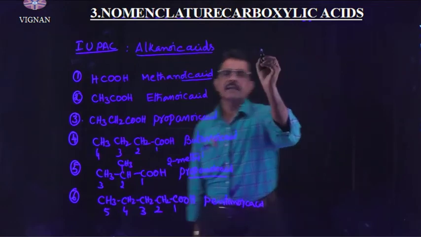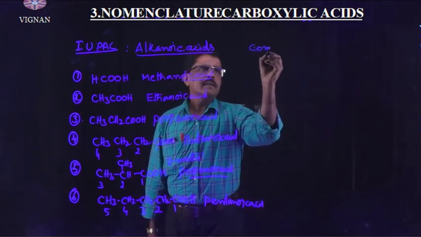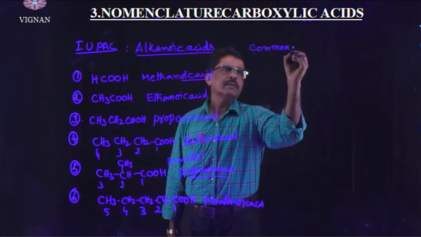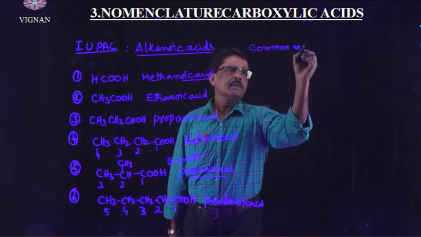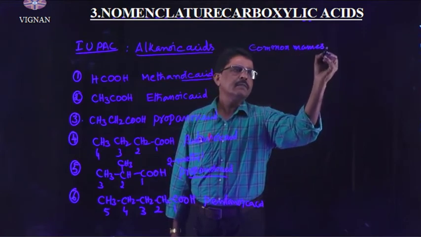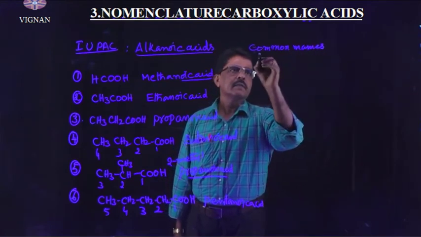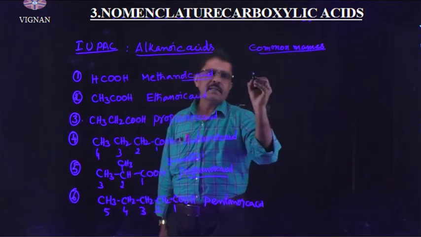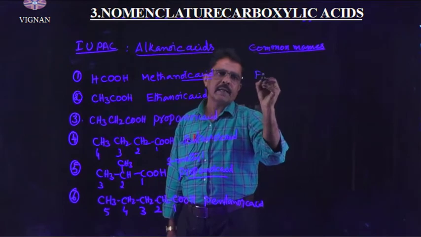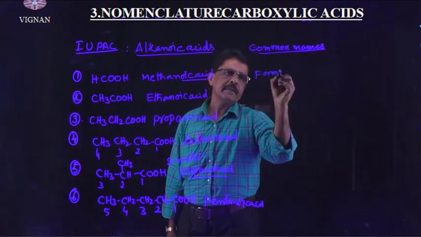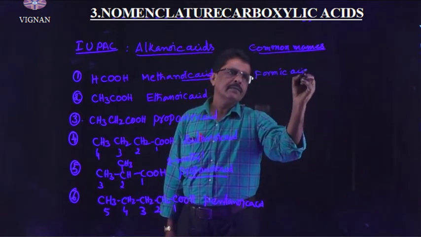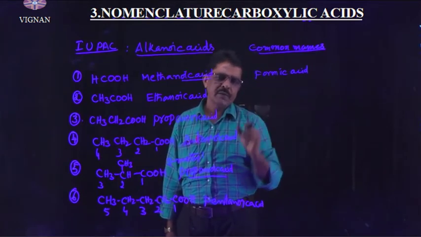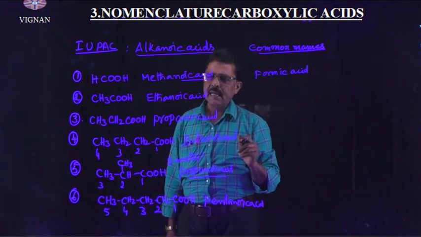Common names also we can write here. I will write the common names of these compounds. First one, methanoic acid, common name is formic acid. Formic acid. I already told you that common names are derived from the source of availability of the carboxylic acid.